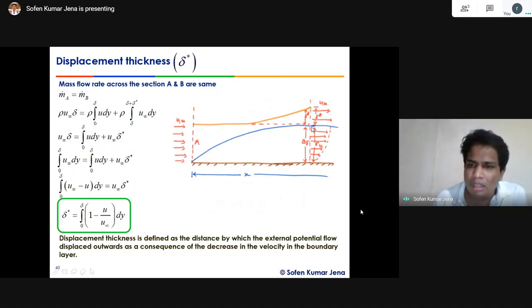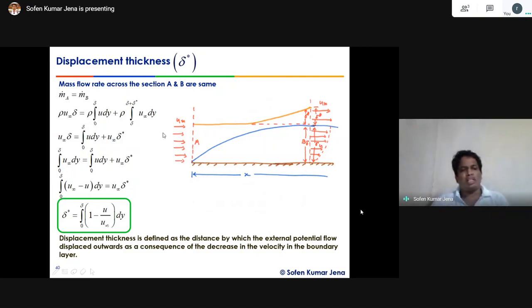What will happen? There is an additional thickness that extends beyond the boundary layer. So if I consider the boundary layer thickness and some additional thickness, then in this total thickness the amount of flow passing is exactly the amount of flow that is coming to the boundary layer with the free stream velocity, right?